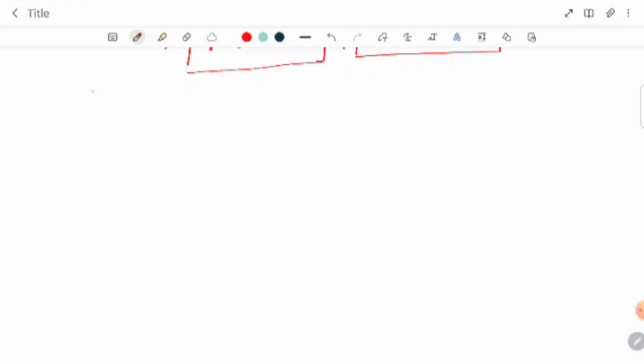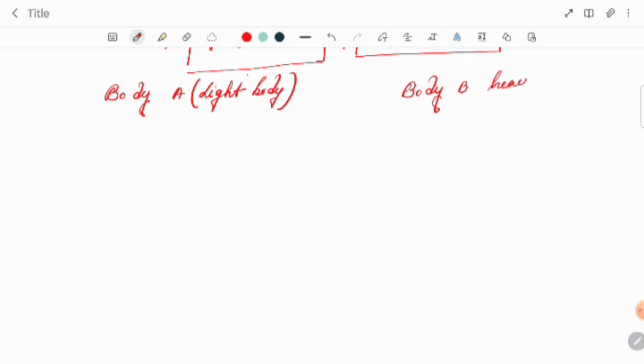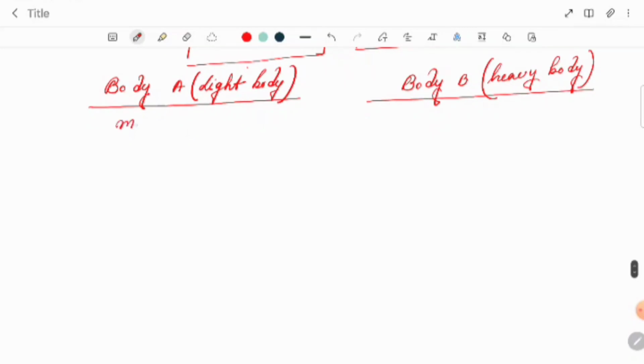Suppose we are taking the two bodies. One body A, that is a lightweight, light body. And another one is body B, which is the heavy body. Body A and body B. Suppose body A is having a mass small m.